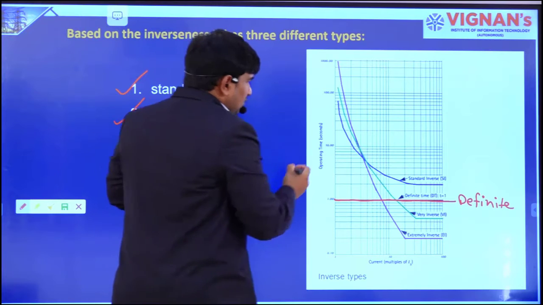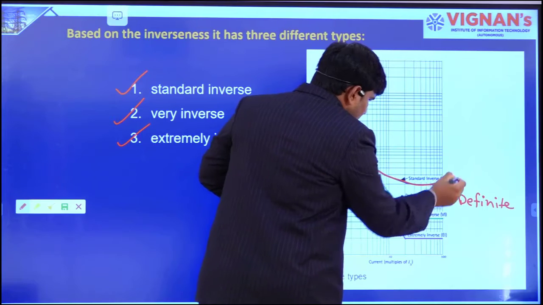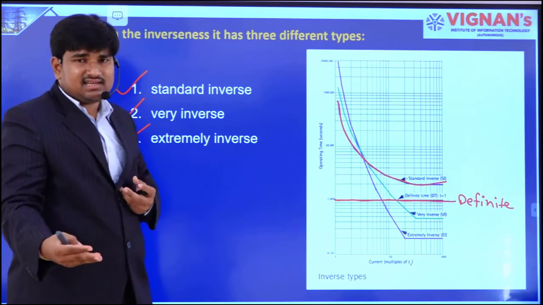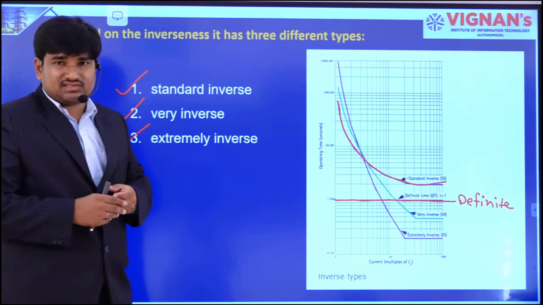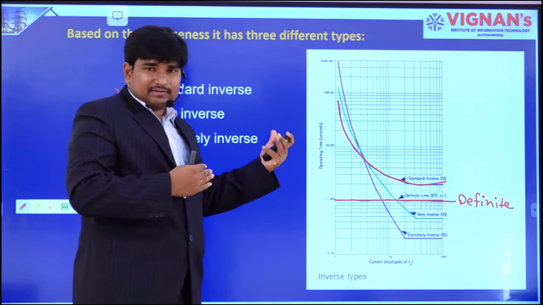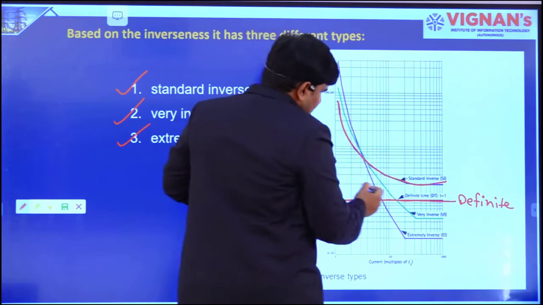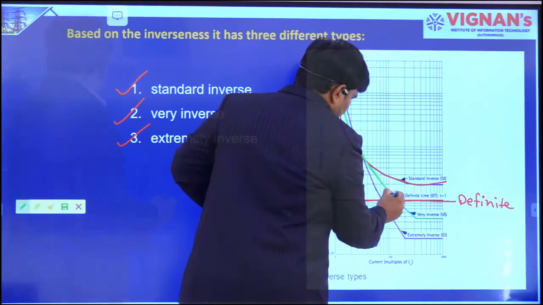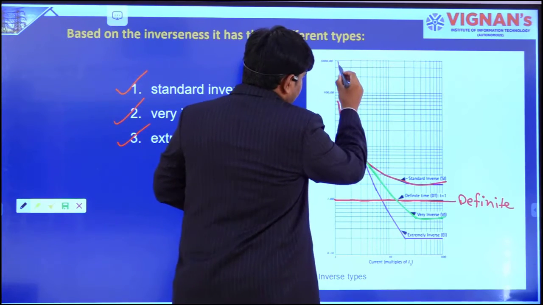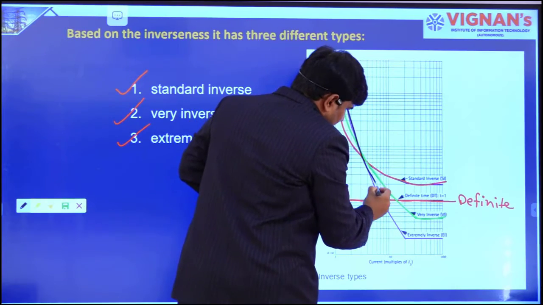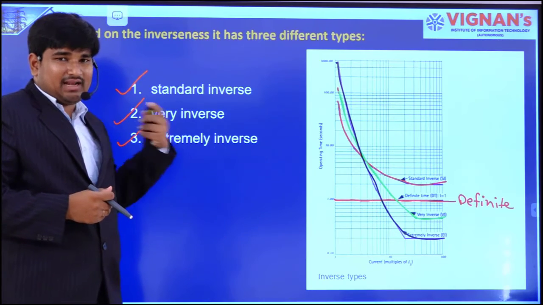The standard inverse, previously we have seen, is like a curve. It depends on the current. As the fault current increases, the operating time will reduce. And the second one is very inverse. That means the inverseness is very high compared to standard inverse. That is the green one. And the last one is extremely inverse. Standard inverse, very inverse, as well as extremely inverse. So these are the three types of IDMT type relays.